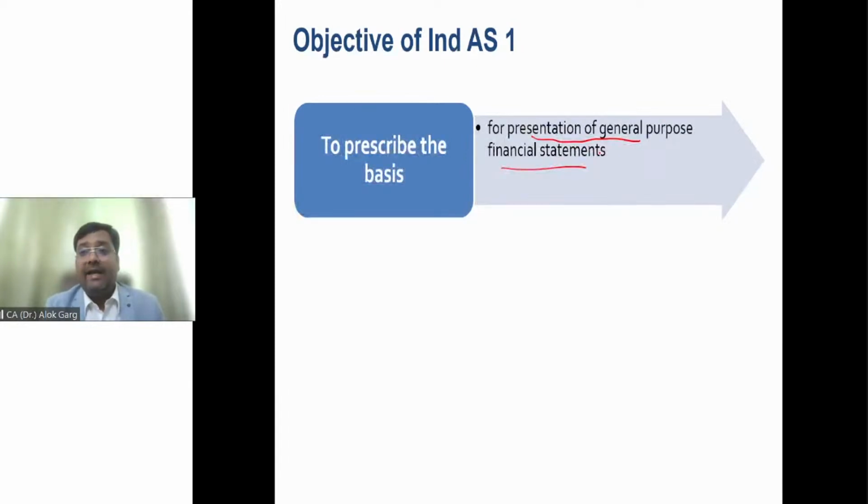Answer is no. Why? Because it is not a general purpose financial statement, right? Whatever Mr. Ambani is asking, it is not general purpose. It is a specific purpose financial statement. It is a tailor-made financial statement. It is a customized financial statement. It is an MIS based financial statement, right? Is that clear? So this standard is only applicable for general purpose financial statements. Is that clear? Okay.